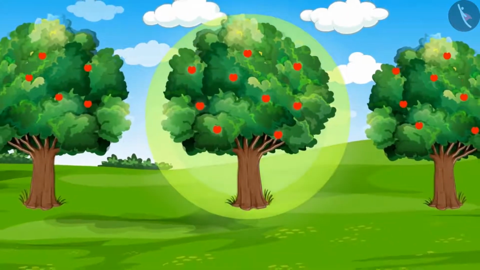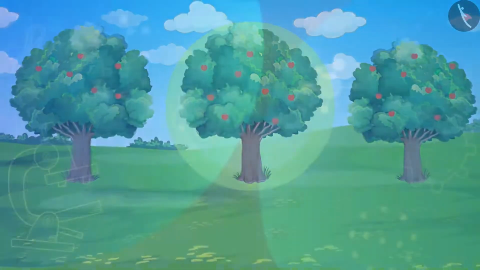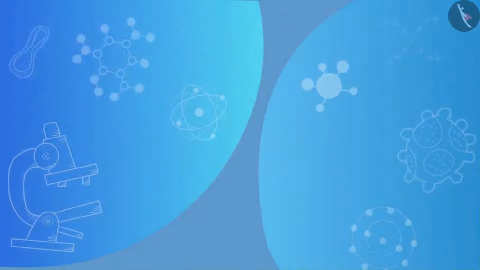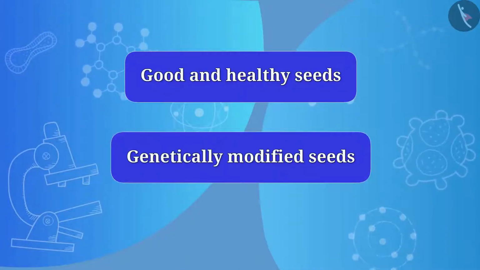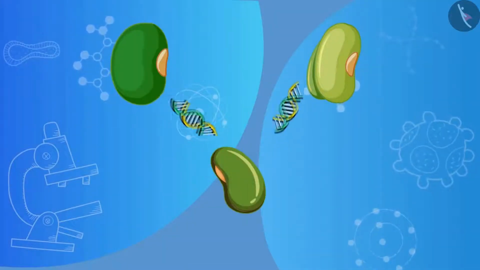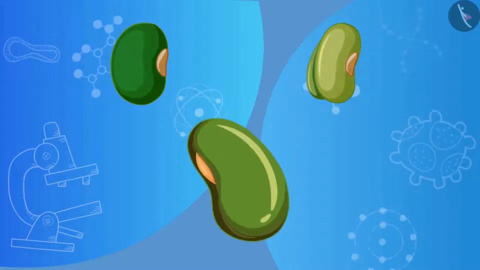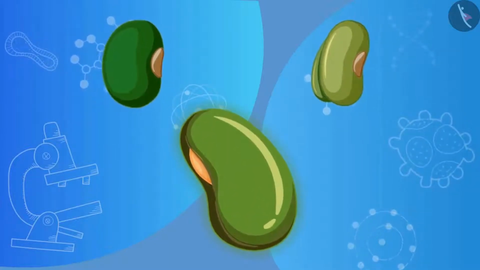Do you know the other ways by which crops can be improved? Crops can also be improved by the use of good and healthy seeds and by using genetically modified seeds. So friends, by hybridization and genetic modification, we can make better seeds. But what should be the properties of a good seed?